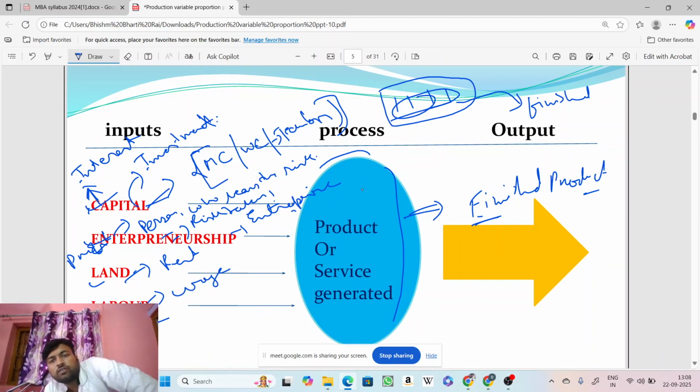And again, I'll repeat, the entrepreneur is a person who is bringing together all the factors of production. They are working together, and then we are getting the finished product. After the sale of the finished product, the entrepreneur gets his profit. Okay, and that's how the process works. I hope this flow chart is clear. Now we'll move to the next part.